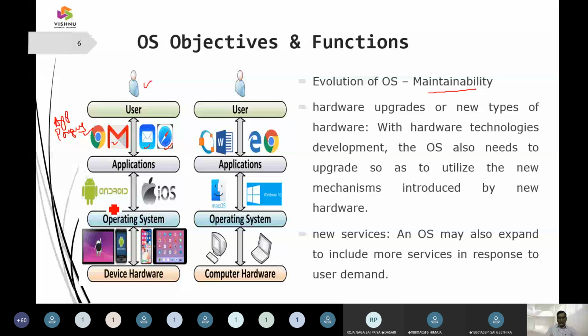In the second diagram, you can see an Ubuntu operating system. It is going to support Microsoft Edge, Google Chrome, and Microsoft Word here, and they are going to be processed over Windows 10 or 8 operating systems, using either a desktop or a laptop. This is how the services are going to be taken up. So that is regarding the way an operating system is approached.